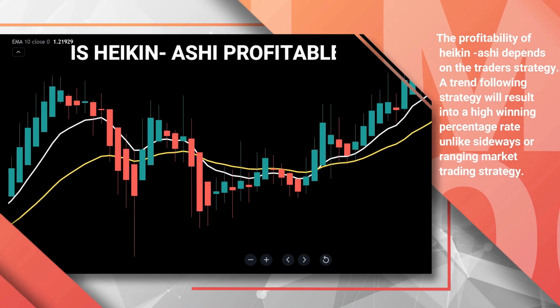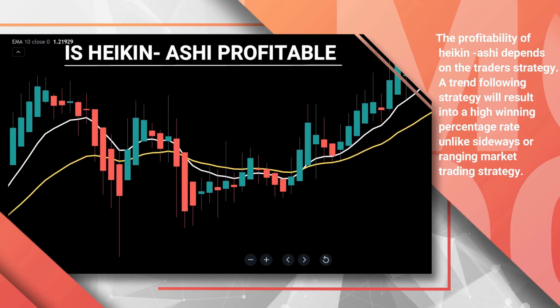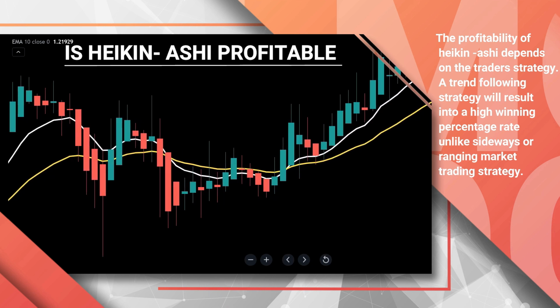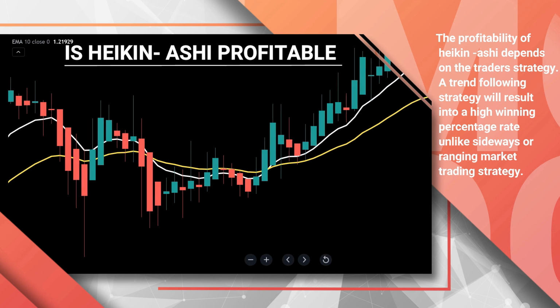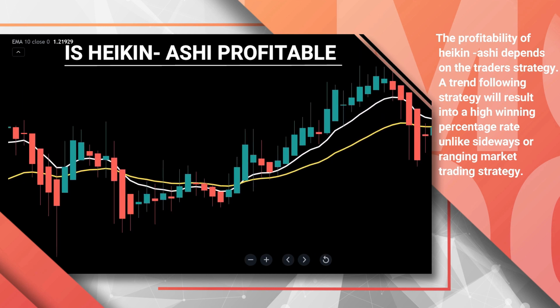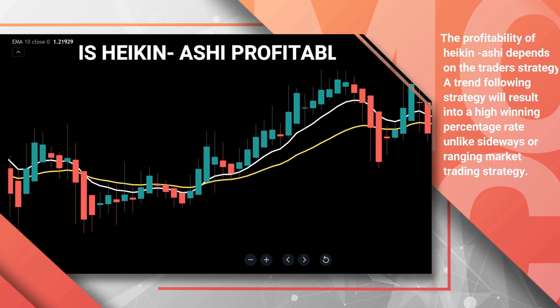So, how profitable is Heikin Ashi? The profitability of Heikin Ashi depends on the trader's strategy. A trend following strategy will result in a high winning percentage rate, unlike a sideways or ranging market trading strategy.